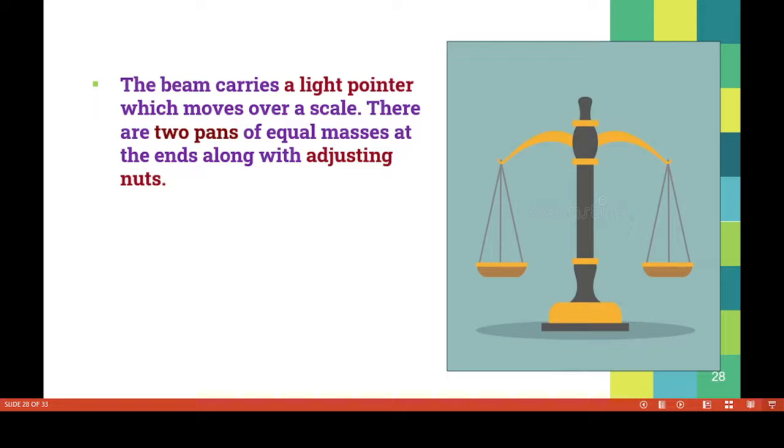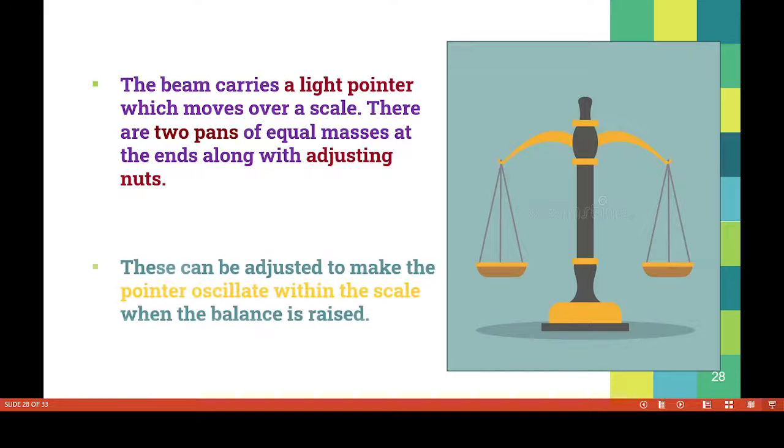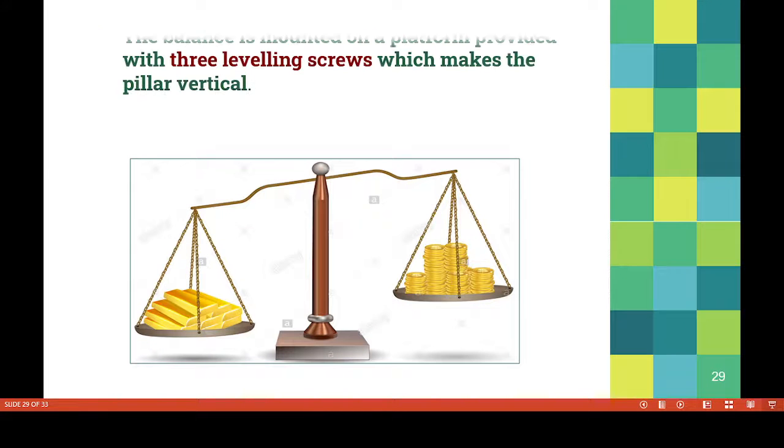You know, children, in one pan you put whatever object you want to measure. Another pan you use for adjusting nuts. These can be adjusted to make the pointer oscillate. You know that the beam balance is oscillating within the scale when the balance is raised. The balance is mounted on a platform provided with 3 leveling screws which make the pillar vertical.